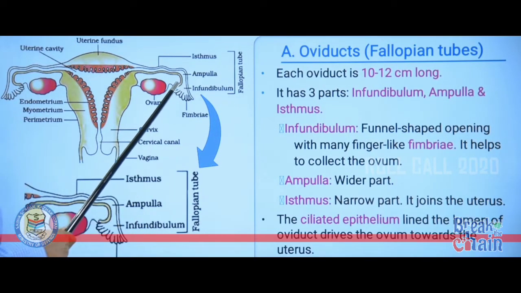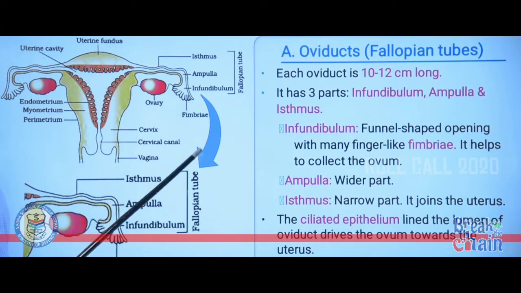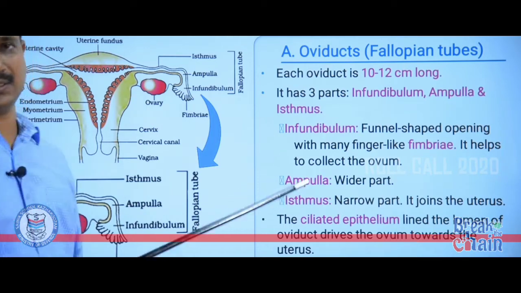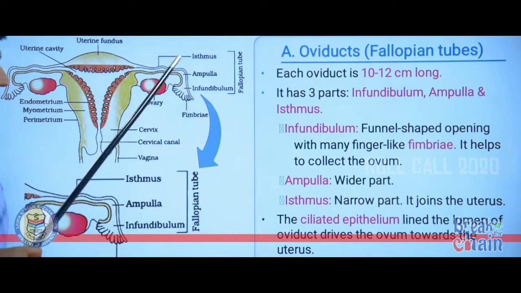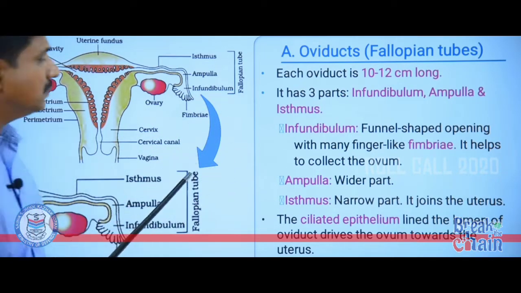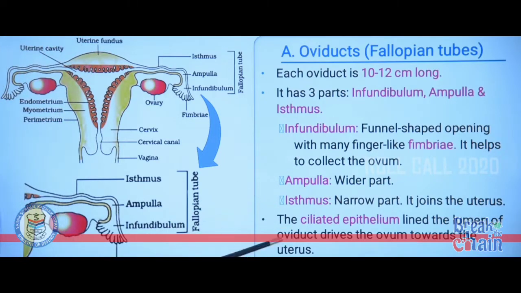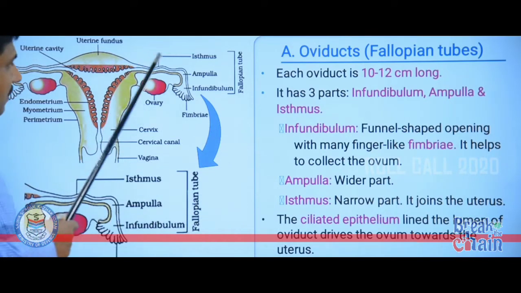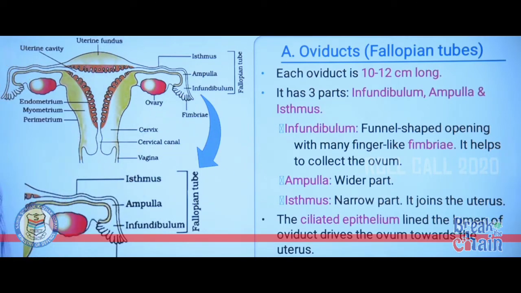The fallopian tube is lined by ciliated epithelium, which consists of cilia. So, cilia help in the movement of ovum towards the uterus, because ovum is non-motile. So, ciliated epithelium helps in the transport of ovum from the infundibulum to the uterus. It is a very important question: the ciliated epithelium which lines the oviduct.